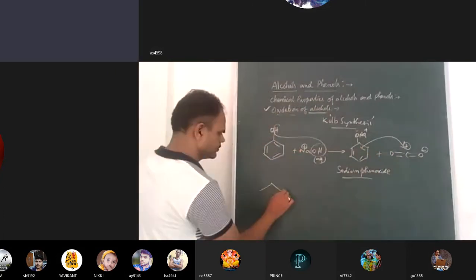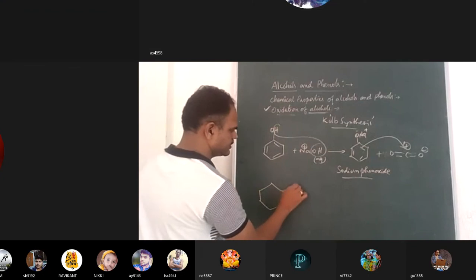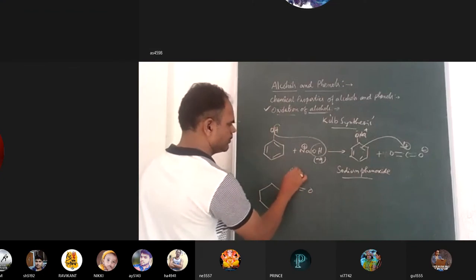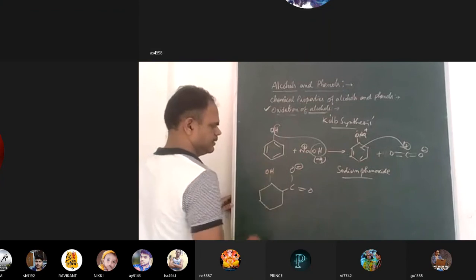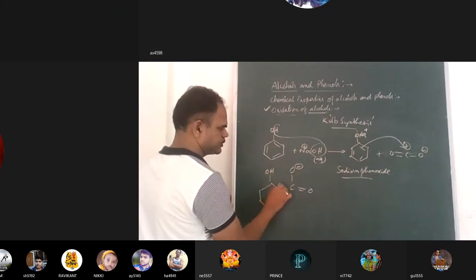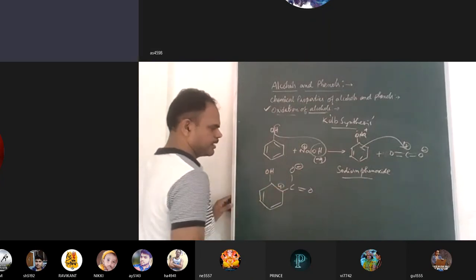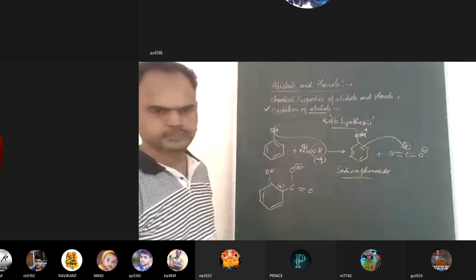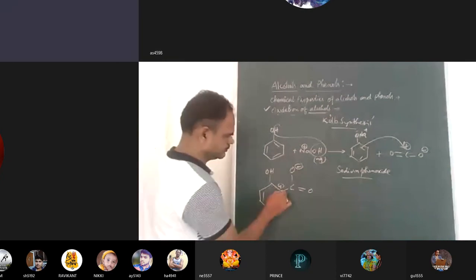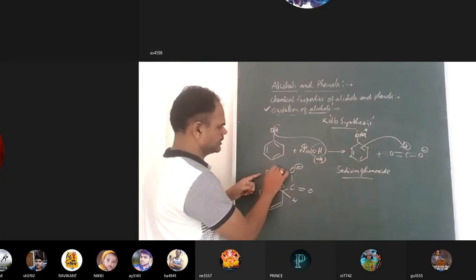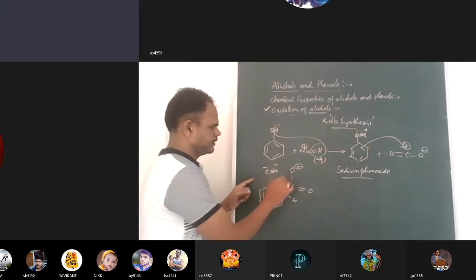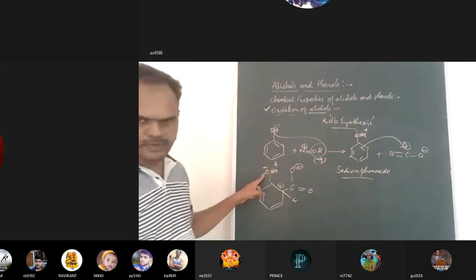Now here you can see C O minus, and here is the phenol, and here is the positive charge, here is the double bond. Can you see this? Is it phenol or sodium phenoxide? Sodium phenoxide. Is it clear, everyone?